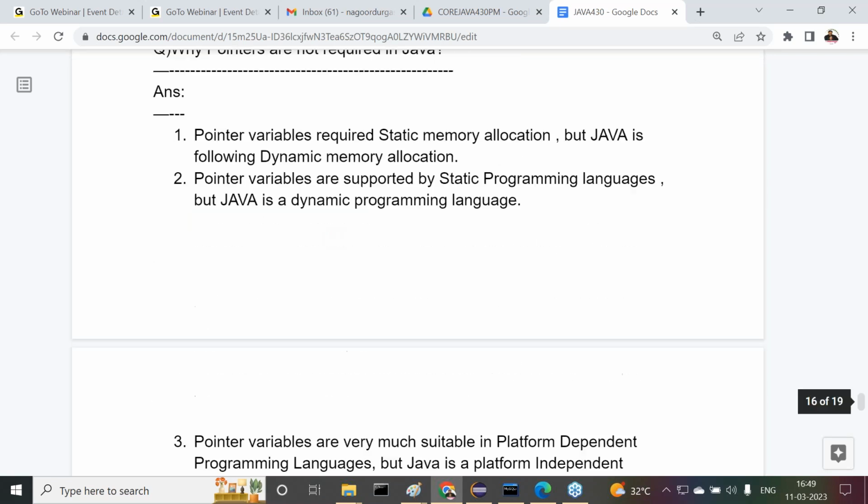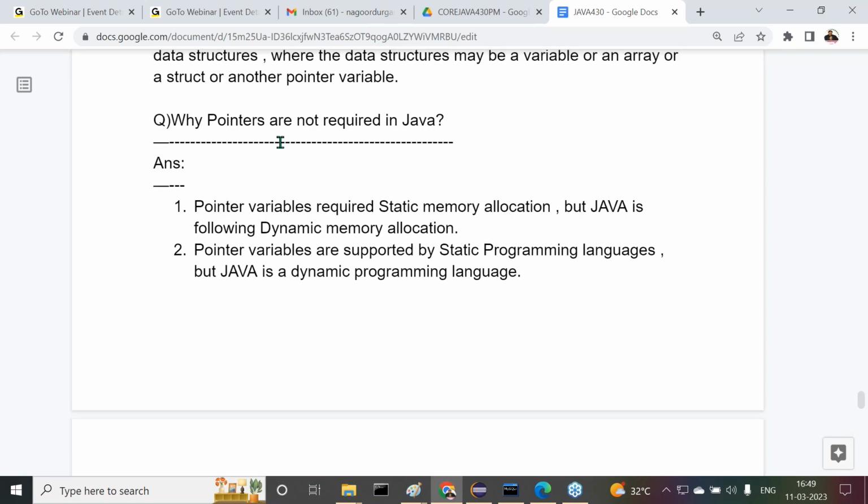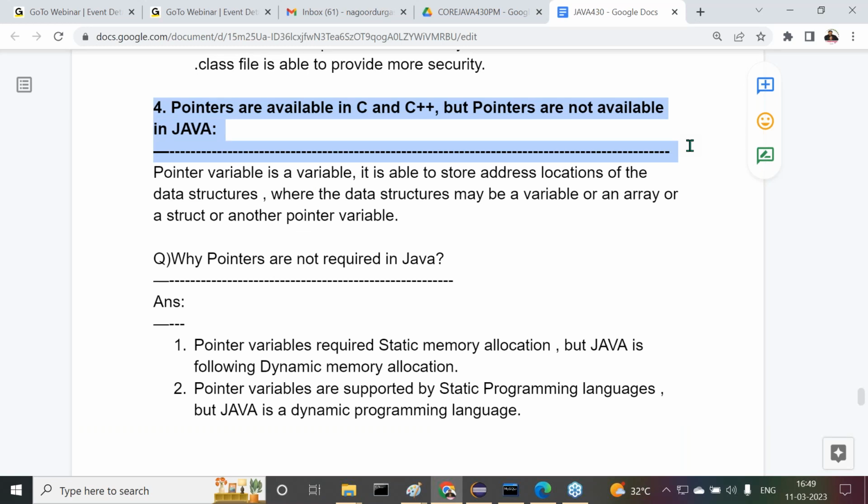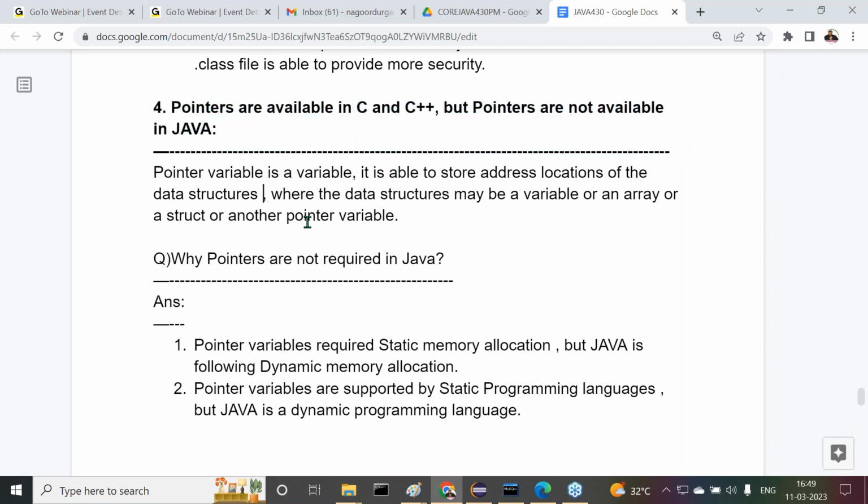Only a few points I'm giving there. First of all, what is a pointer? Actually, our title is: pointers are available in C and C++, but pointers are not available in Java. Before understanding whether pointers are available or not in C, C++, Java, first of all, what is a pointer variable actually?